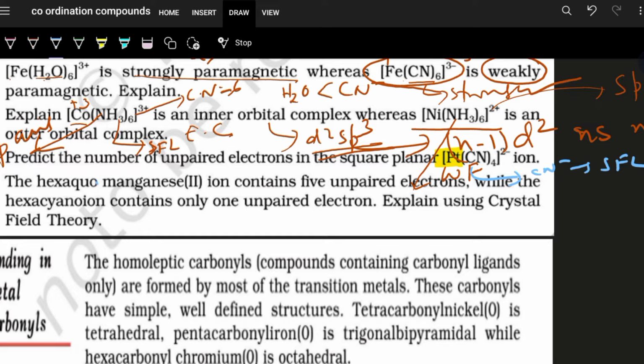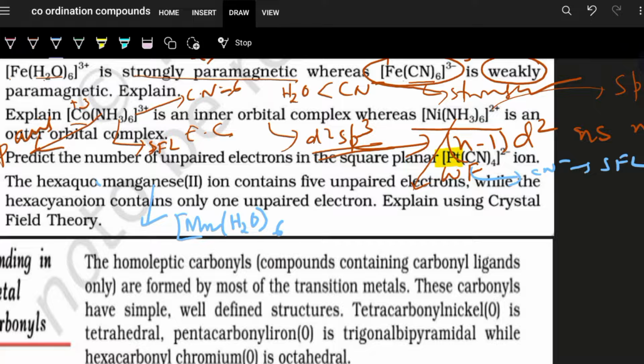Next, aquo is written, it will be aqua. Manganese 2 ion contains 5 unpaired electrons. So you need to show this, while the other, cyanido ion, contains only 1 unpaired electron. With CFT you have to explain this. So obviously first you need to draw the structure. First write the metal. So you write manganese first.